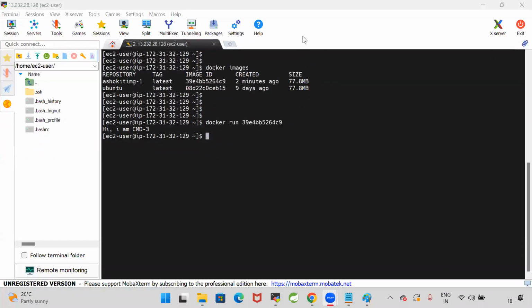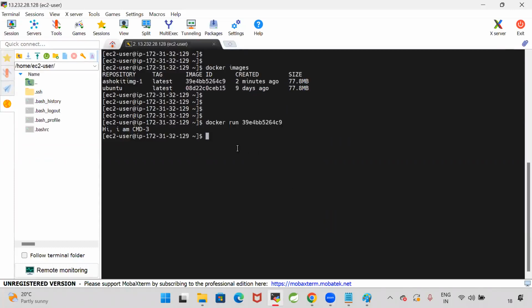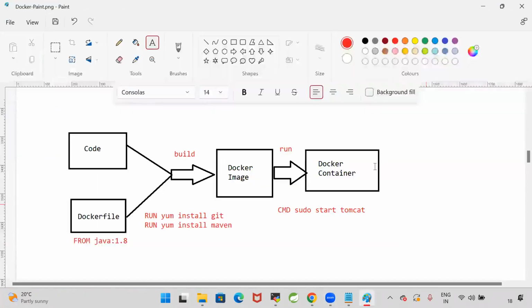Are you guys clear with my point? Now, is CMD executing while creating the image or while creating the container? Are you able to understand the difference between RUN and CMD? RUN instructions will execute while creating the image, and CMD instructions will execute while creating the container.